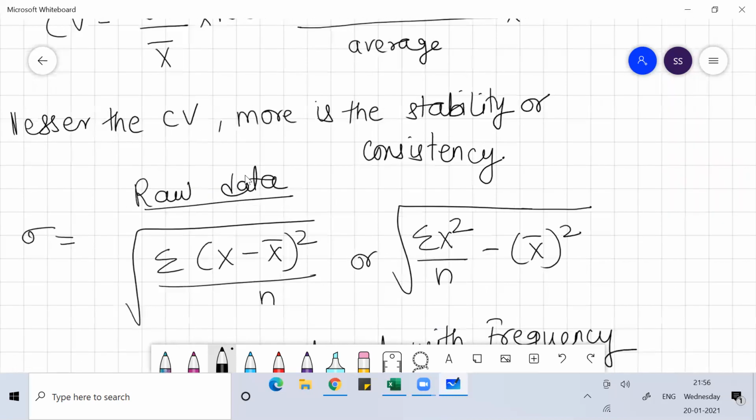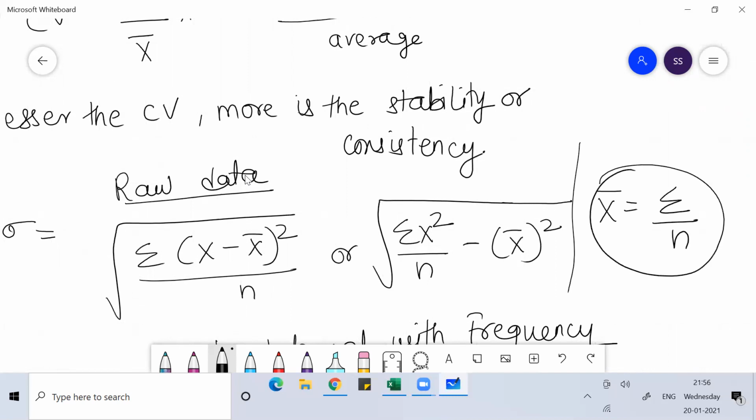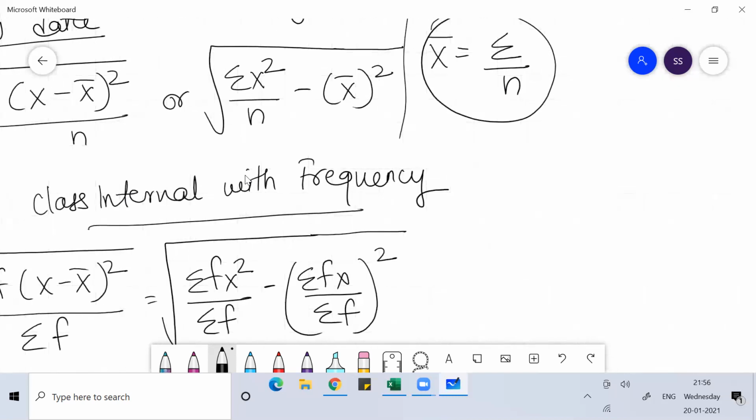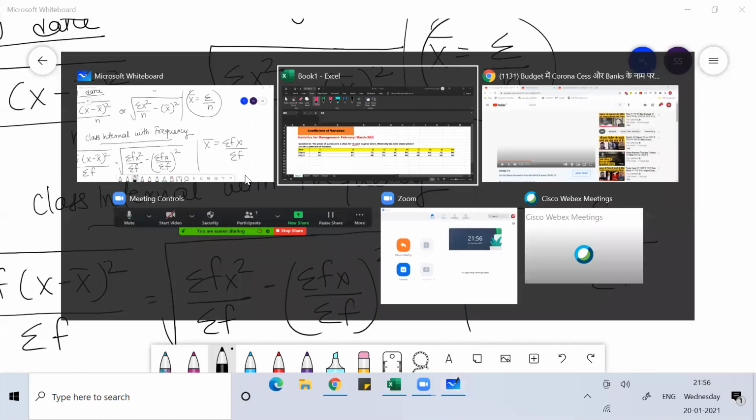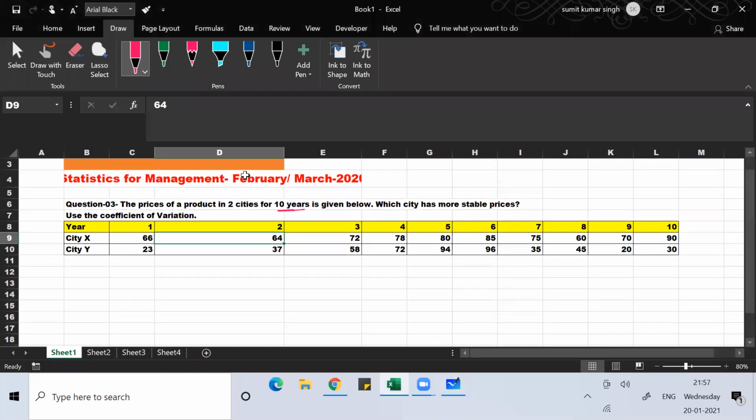Mean formula, I believe everyone knows mean. What is the formula of mean if raw data is given? The mean formula is sum of data divided by the number of data. When class interval with frequency is given, the mean formula is sum of fx by sum of f. So I believe everyone is clear with the formula part. If you have any doubt, you can ask anytime in the comment option.